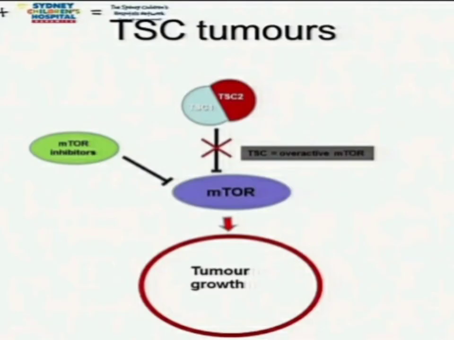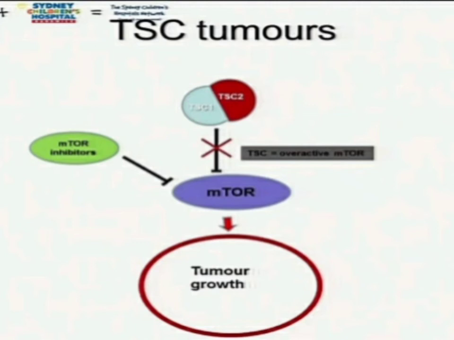Now this is the picture by which you can understand that the two genes TSC1 and 2 downregulate or suppress mTOR so that the tumor does not grow. Basically the drugs are known as mTOR inhibitors. mTOR inhibitors are drugs designed at the level of the mTOR, which inhibit the action of the mTOR, basically decreasing the hyperactivity state of the mTOR.